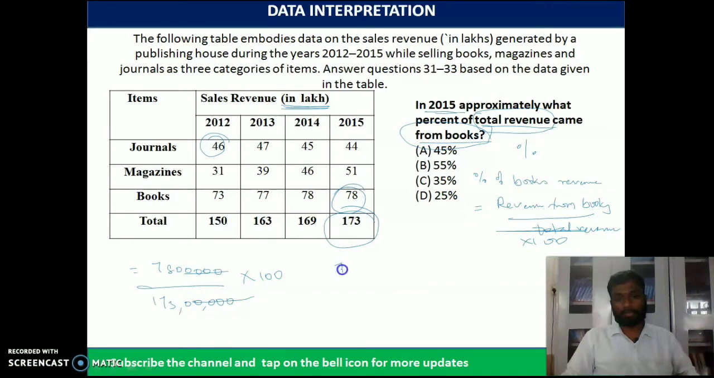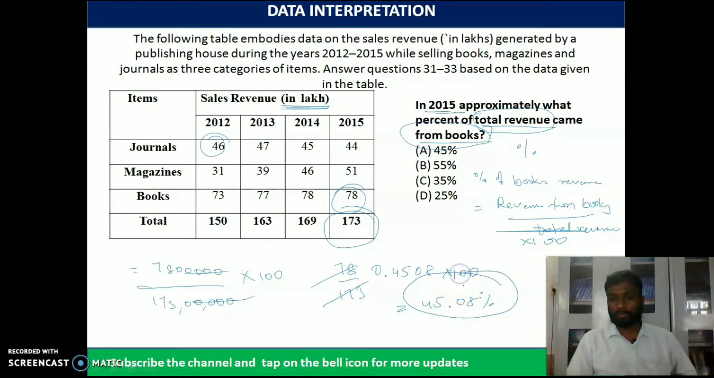See, 78 by 173 is 0 point, 173 into 4, around 4, 5, so 0.8. Simple logic. So whatever value we got into 100 is equal to 45.08 percentage, which is closely 45%, isn't it? So option A is the right answer. 45% is the right answer.